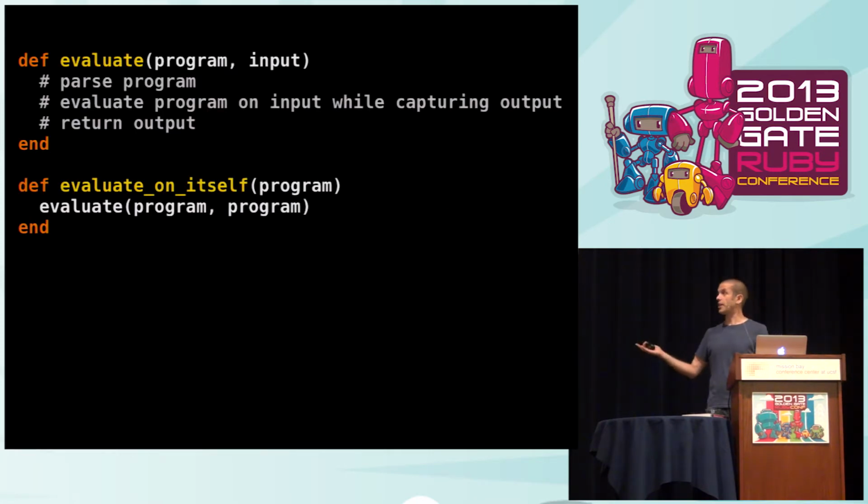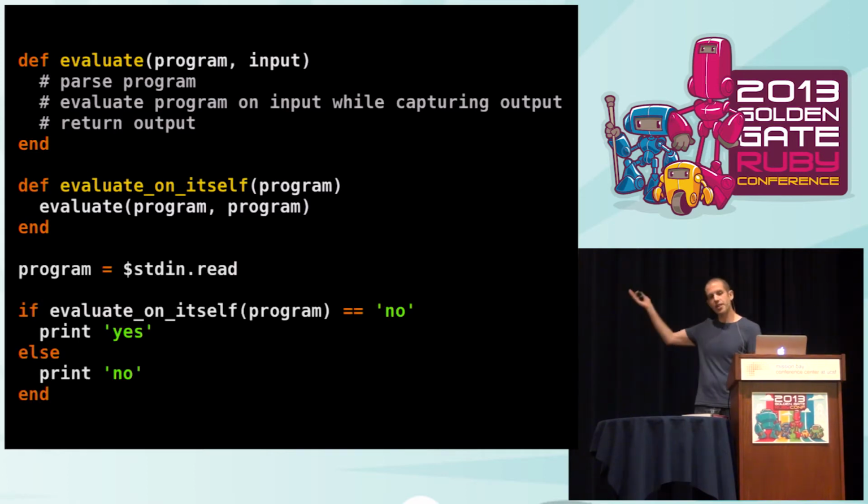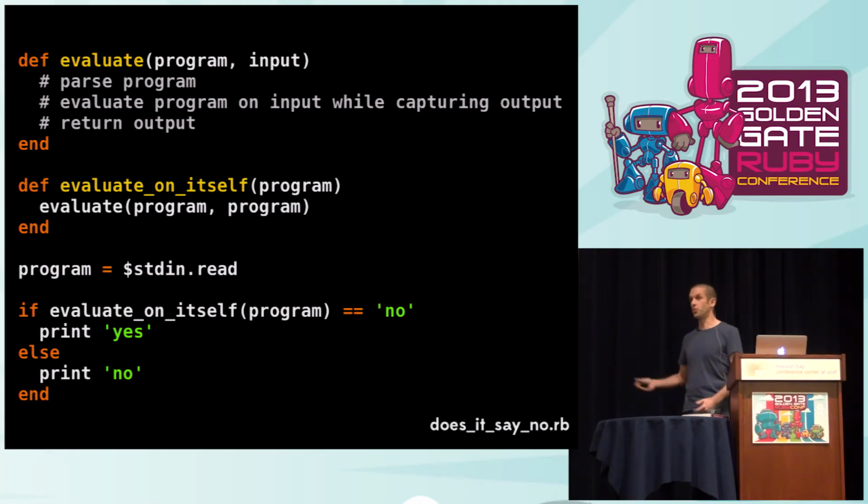So if you can write evaluate and you can write evaluate on itself, then you can write this longer program, which is define evaluate on itself, and then read in a program from standard input, and then evaluate that program on itself and see what its output would be. And if the output of that program would be no, then output the string yes, and otherwise output no. So this is a little bit contrived, but the program I've written here is one that I'm going to call doesitsayno.rb, right? This is something which will read in a program, evaluate it against its own source code, and then tell you whether the output of that program is the literal string no.